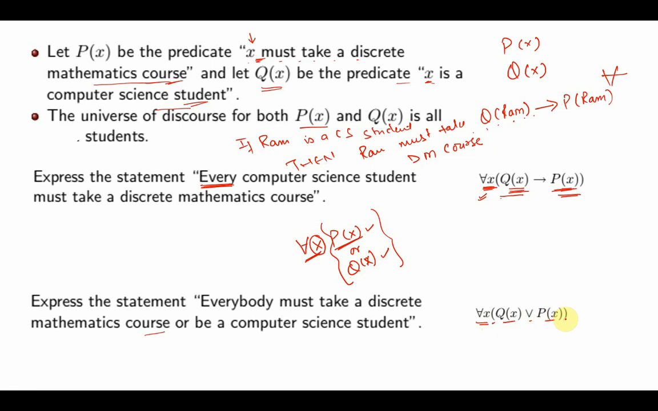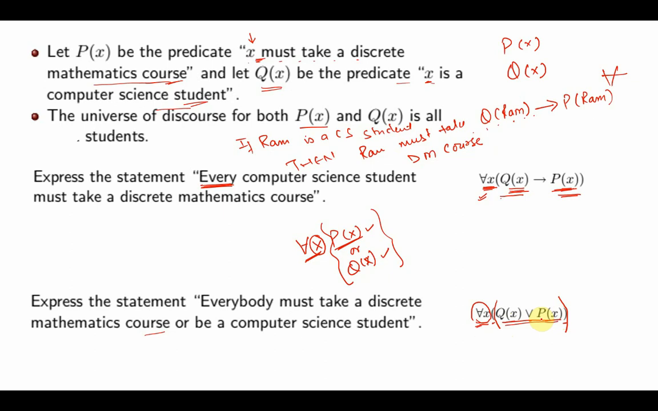Please note the positioning of the parenthesis. Please see that I put the parenthesis over QX or PX. So this means this for all X is actually quantifying this compound proposition.